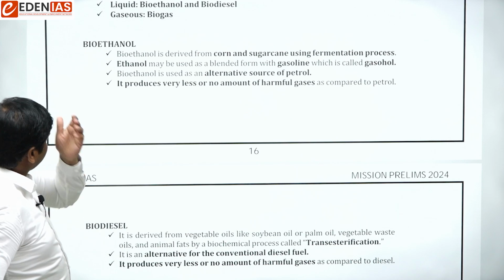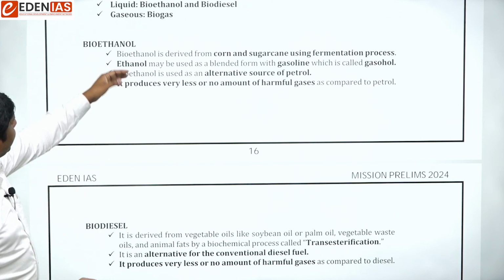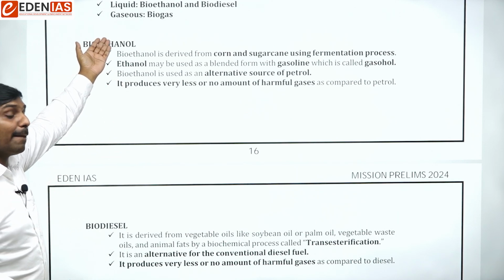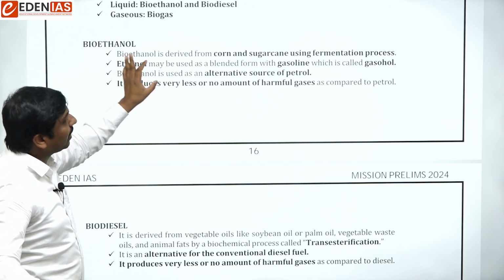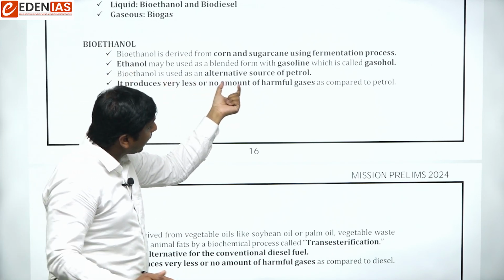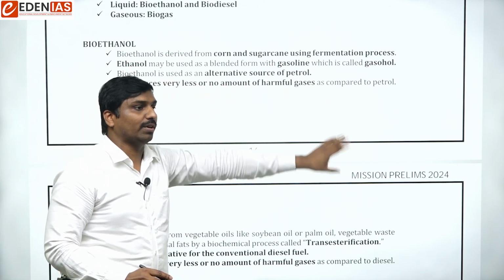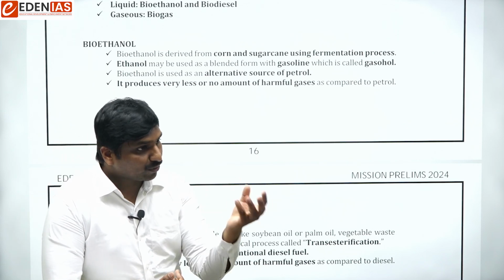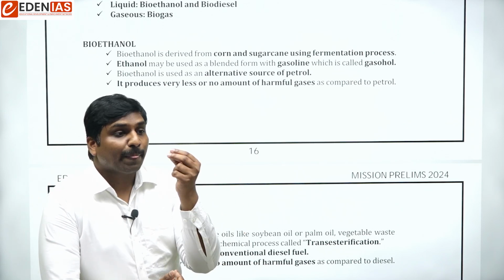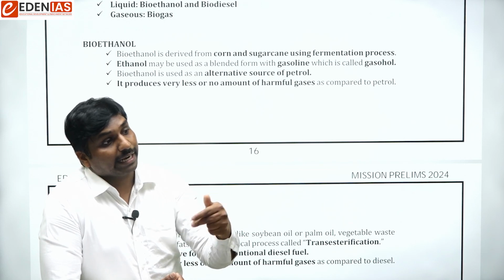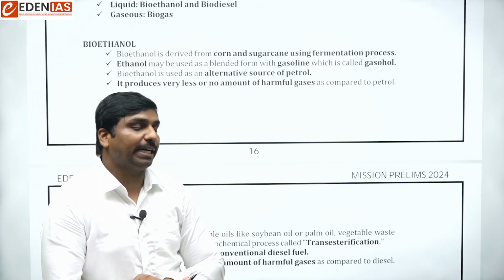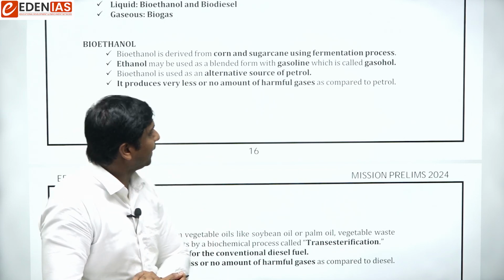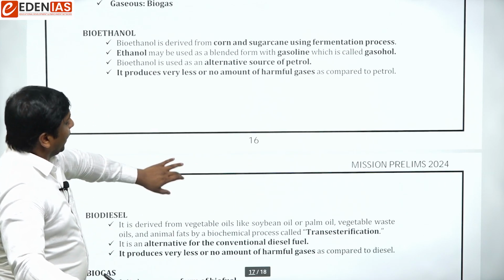Then, if we talk from the perspective of its application, bioethanol can be used as an important alternative source for petrol. Now we have fossil fuels. Among fossil fuels, we have petrol, we have diesel. So bioethanol would be used as an important alternative for petrol.